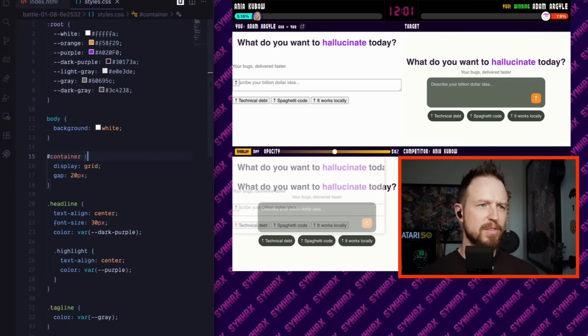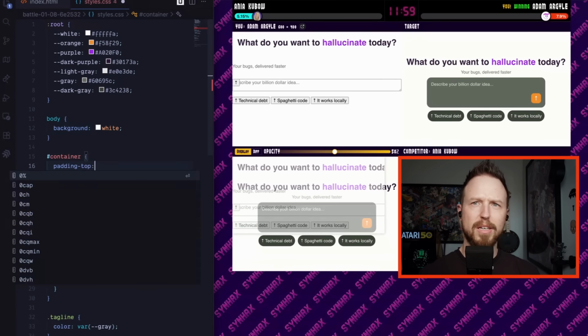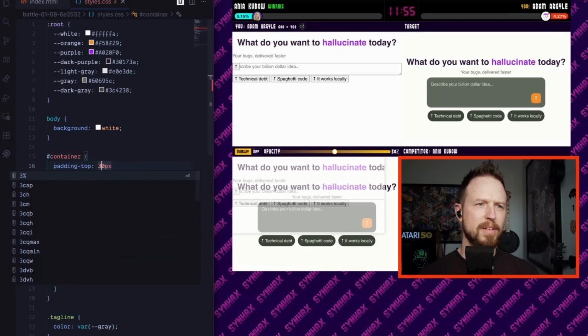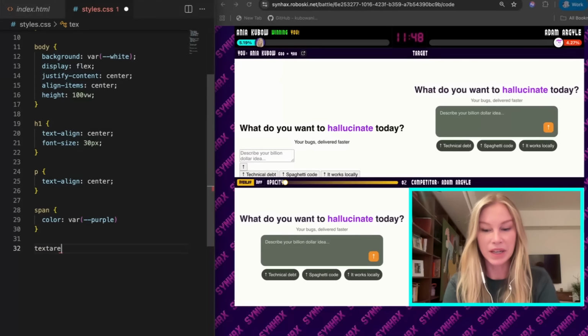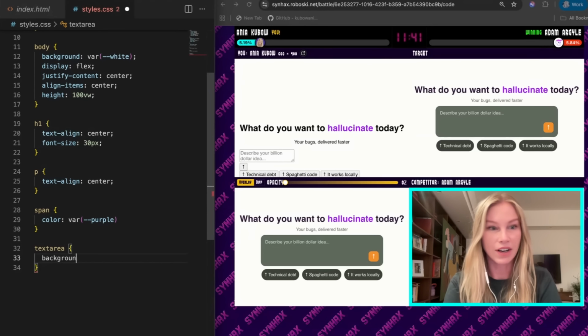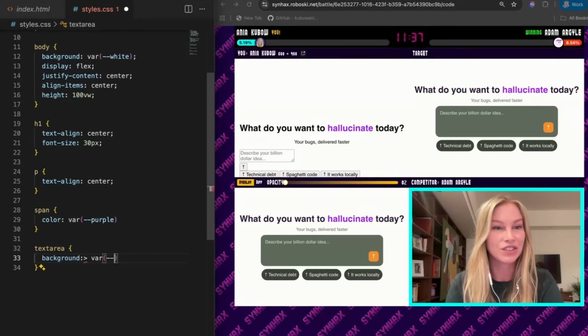Now I need to have some padding on top of like 30 pixels, 50 pixels. I guess a margin on top. Why isn't that pushing away? This is probably like a big money one, right? The text area. I feel like if you change this, it'll get you quite far ahead in the game. So now I'm just being strategic about what I'm going to change. I should have just done that from the beginning.